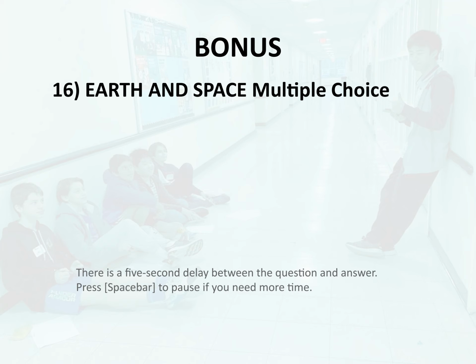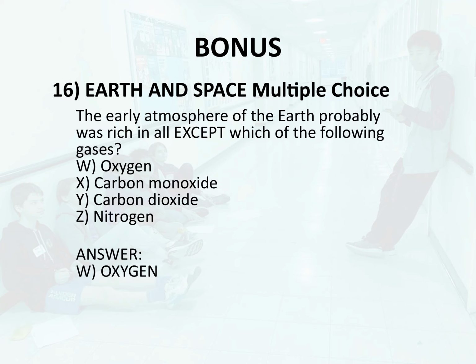Bonus 16. Earth and space. Multiple choice. The early atmosphere of the Earth probably was rich in all except which of the following gases? W. Oxygen. X. Carbon monoxide. Y. Carbon dioxide. Z. Nitrogen. Answer. W. Oxygen.